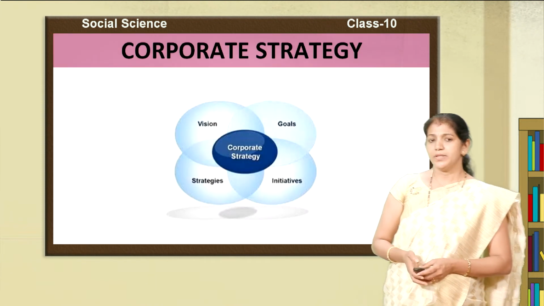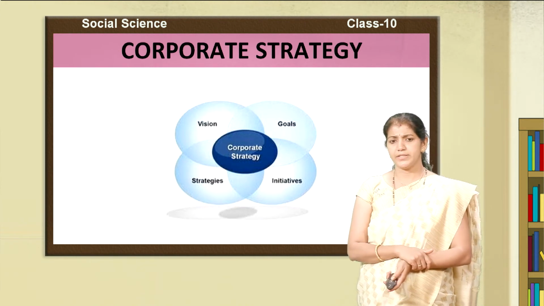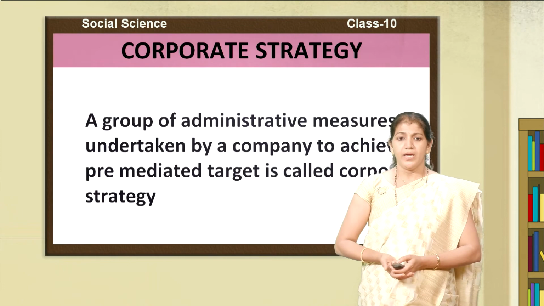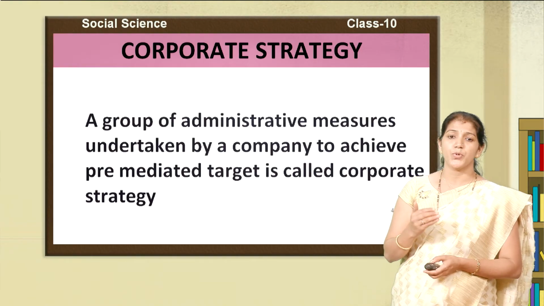The next topic is corporate strategy. Students, what is the meaning of corporate strategy? How is it creating problems in India? A group of administrative measures undertaken by a company to achieve a premeditated target is called corporate strategy. It means the most important companies are introducing their own ideas and planning to give employment opportunities in society. The main intention of those companies is taking more profit. So that is called the corporate strategy.